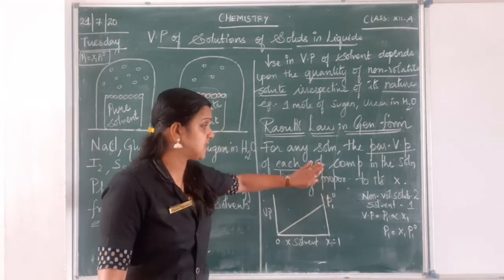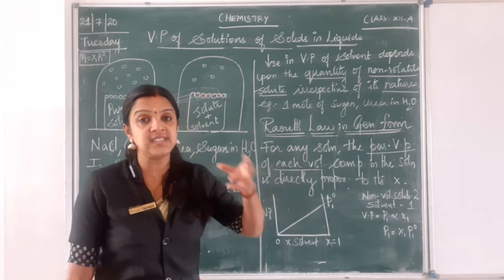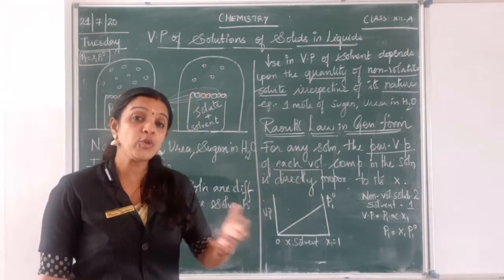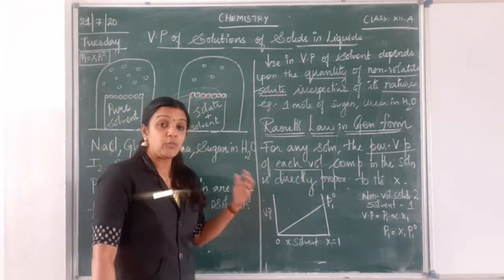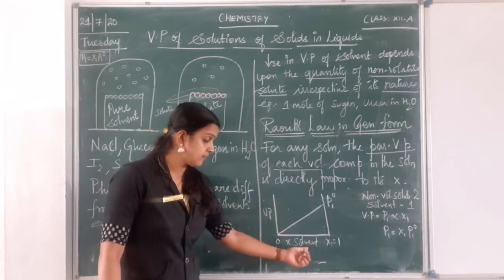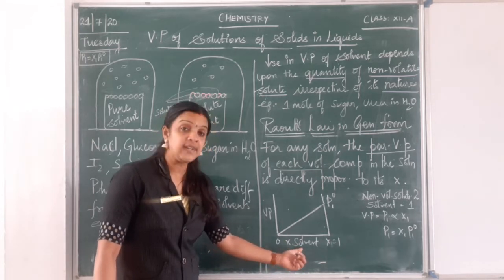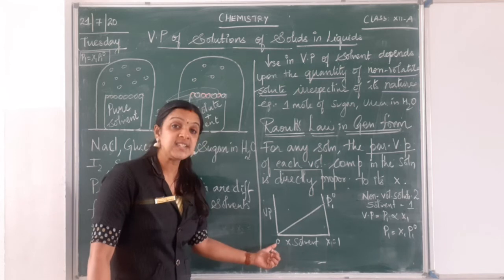Now if I am going to see a non-volatile solute present in a volatile solvent, how is my graph going to be? Now we are going to plot a graph between vapor pressure and mole fraction. Here I am considering solvent, where here it is 0.